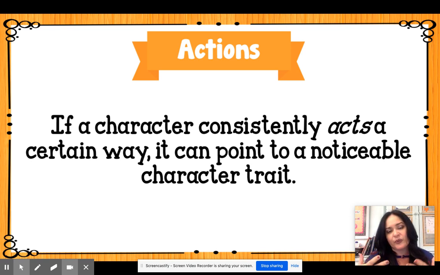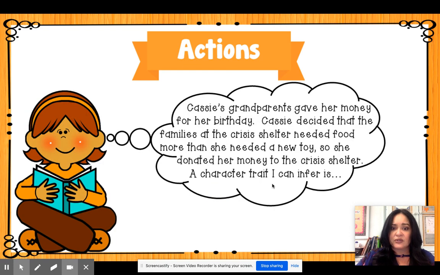One thing that we do is we look at the character's actions. If a character consistently acts a certain way, then that can point to a noticeable character trait. If a character is continuously kind and nice, then we know that kind would be a word that describes the character. For example, here it says Cassie's grandparents gave her money for her birthday. Cassie decided that the families at the crisis shelter needed food more than she needed a new toy. So she donated her money to the crisis shelter.